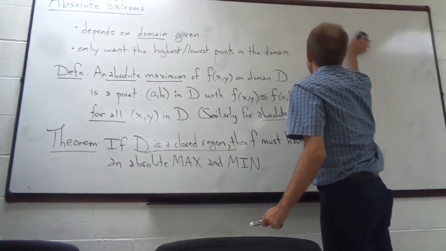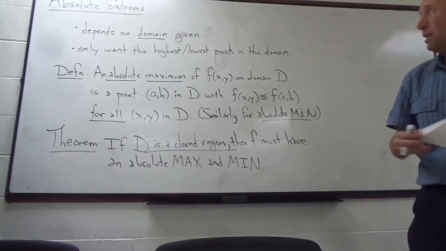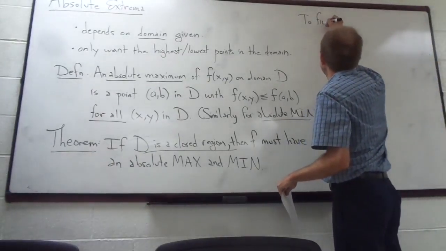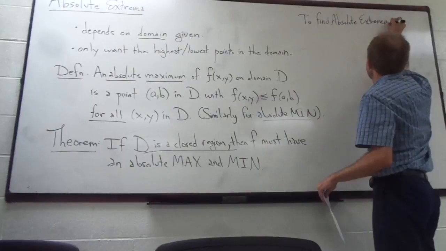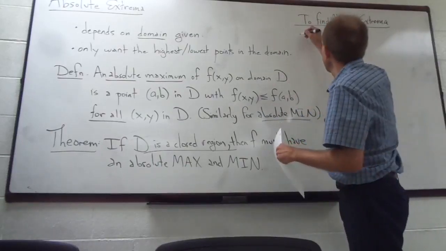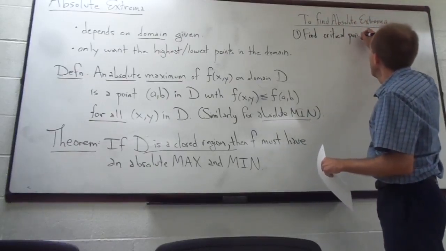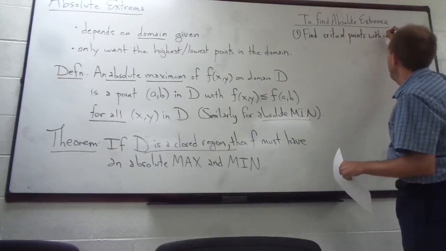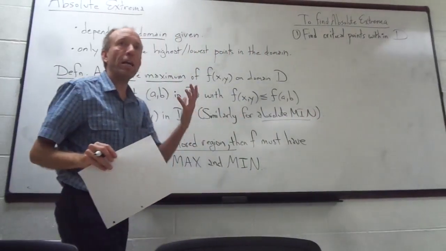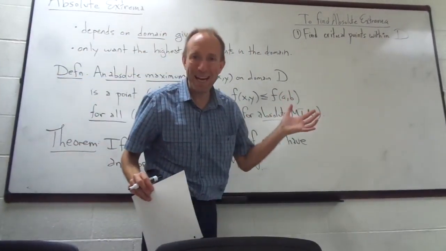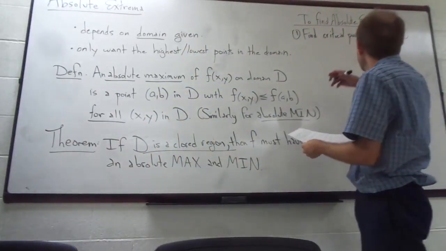So now let me explain to you what you really want to know, which is how do you find these absolute extrema? What is the procedure? So to find absolute extrema, we have a nice process here. Okay? The first step is find critical points within D. Find the critical points that are within the domain. Now, if you find critical points that are outside of the domain, then you throw those away. Those are not going to be considered if they don't occur within the domain.